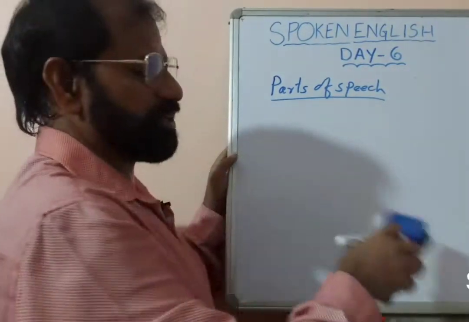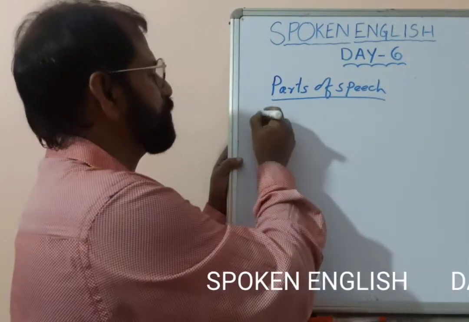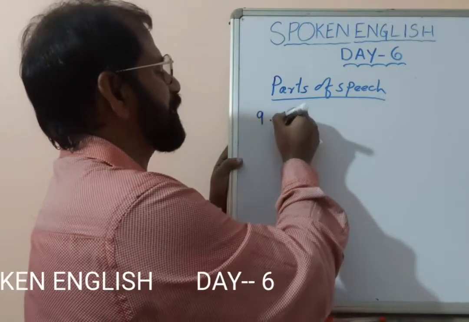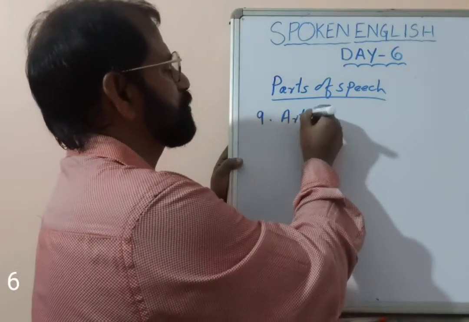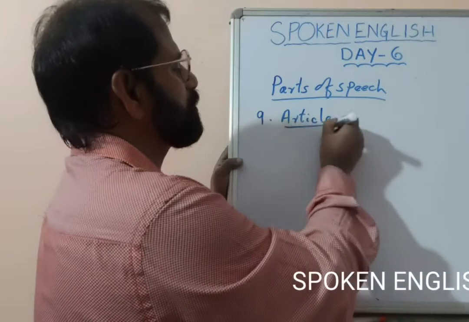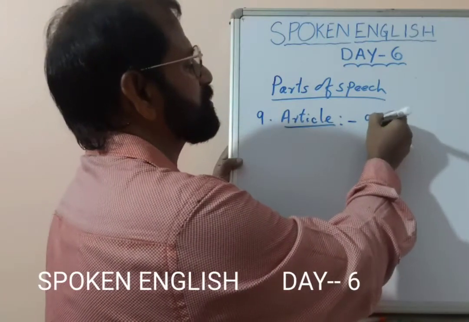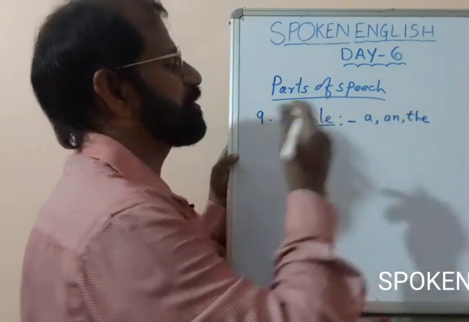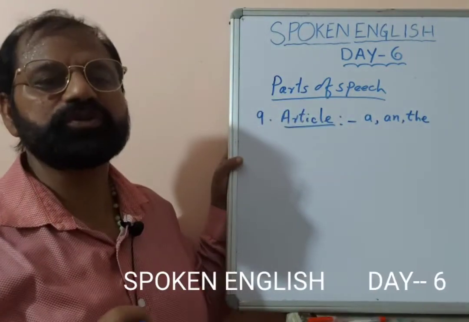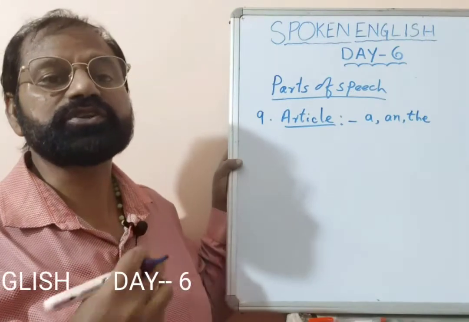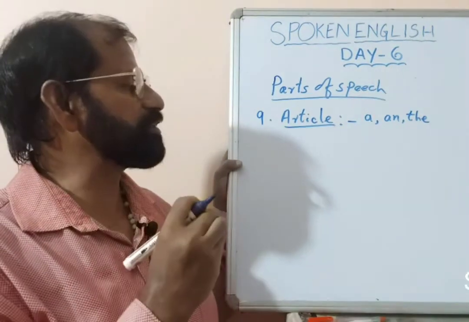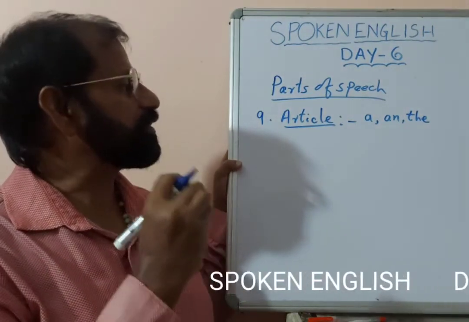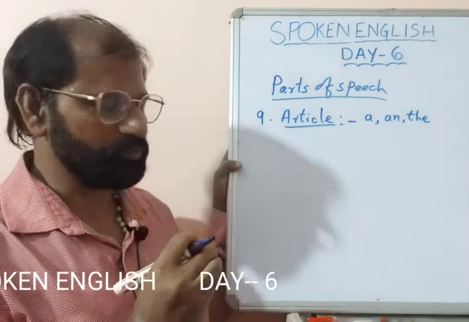Then of course I said 8 parts of speech, but now there is a 9th one, that is the article. This is also now included in the parts of speech. Which are the articles? A, an and the. These 3 words we use in different sentences. So that is also added in the parts of speech nowadays. That is article, the 9th one.